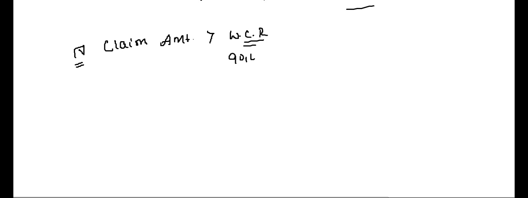Last case is if the claim amount is more than workman compensation reserve. Workman compensation reserve of 90,000, you have a claim amount of 99,000. During the year there is a casualty, the expense on that casualty is 99,000, whereas you have created a reserve of 90,000. Now 9,000 you will have to pay extra out of the business profits.